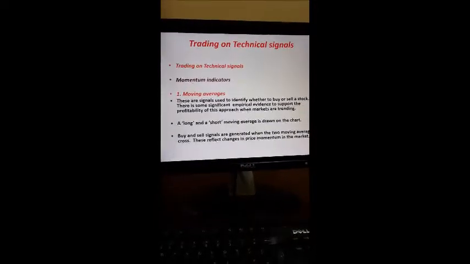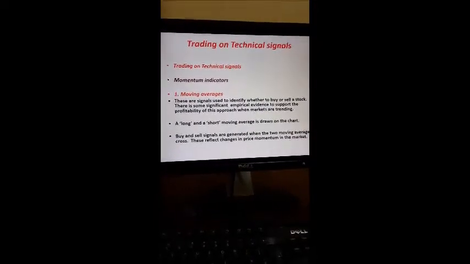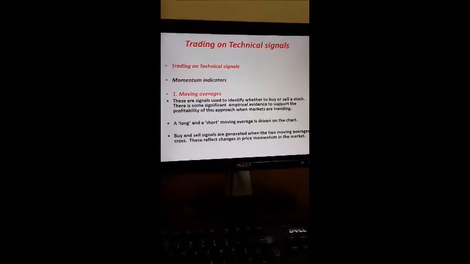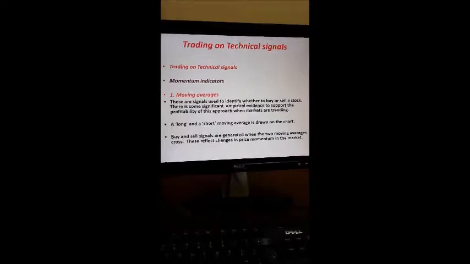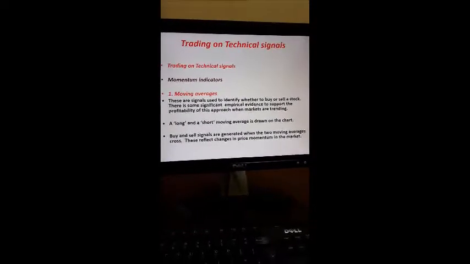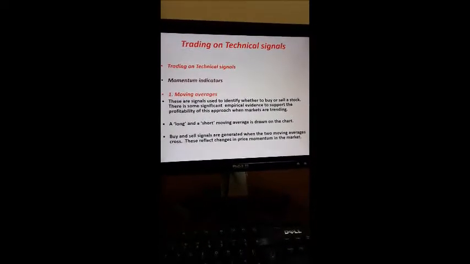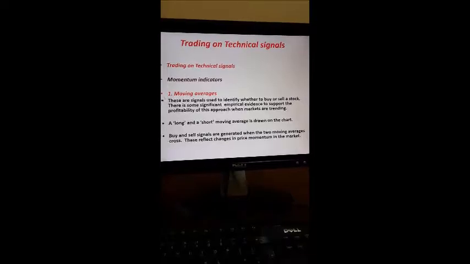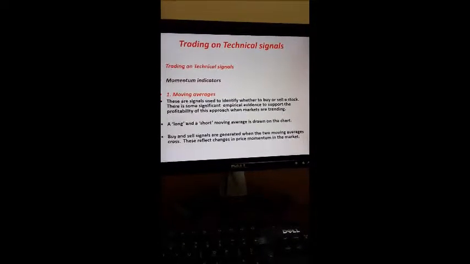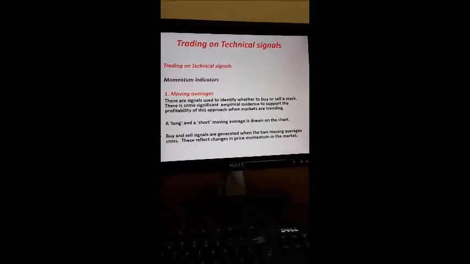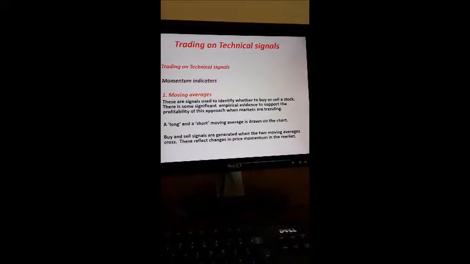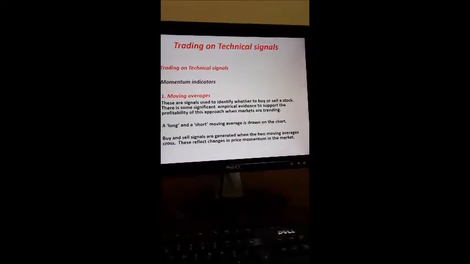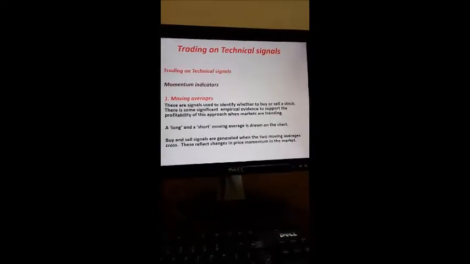The technical signal can be obtained by calculating the moving average and plotting it on the graph. You calculate the moving average for a certain period of time and then plot it on the graph. Then when the shorter period moving average crosses the longer period moving average, you get either a buying signal or a selling signal.